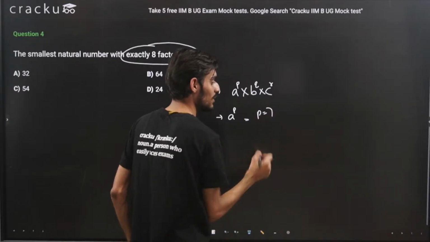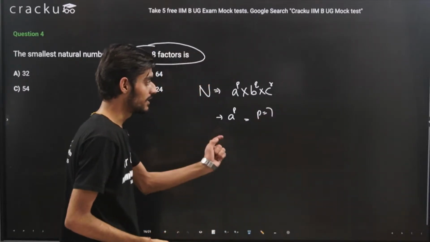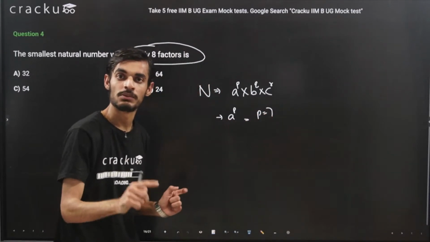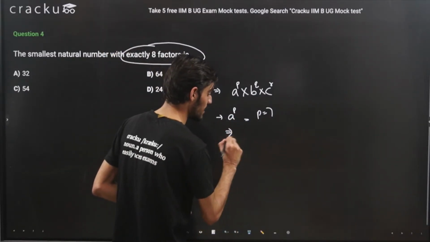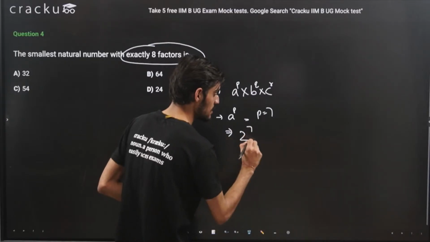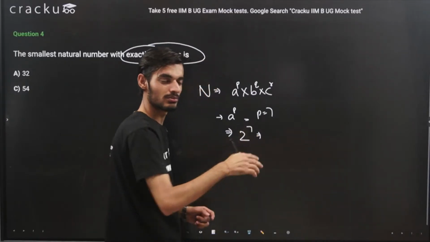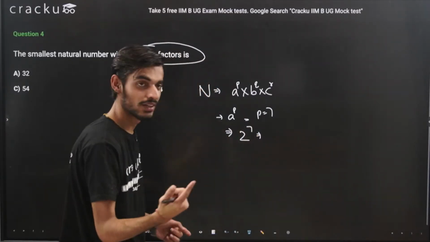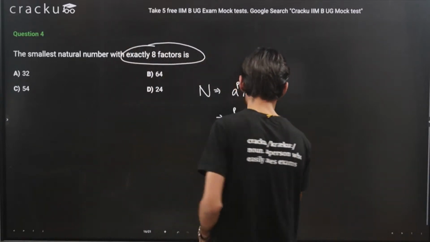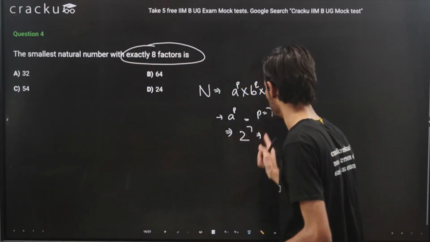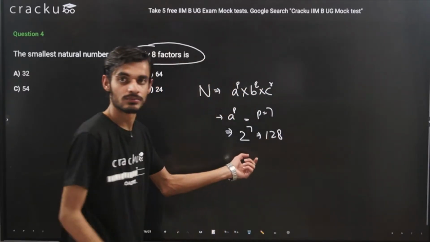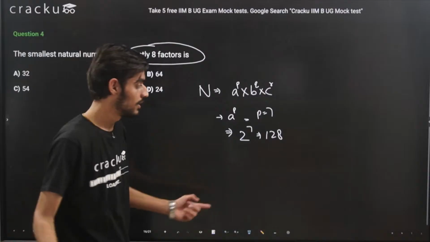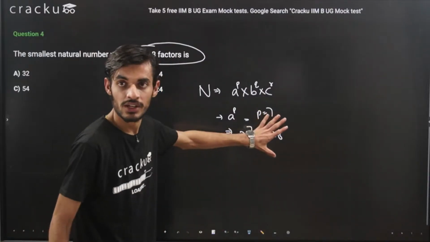If the value of p is 7, then the total number of factors will be 7 plus 1, that is 8. But in this case, the smallest value that we can get is 2 raised to the power 7, that is 128. We are getting a number larger than 100. So this is the first case.